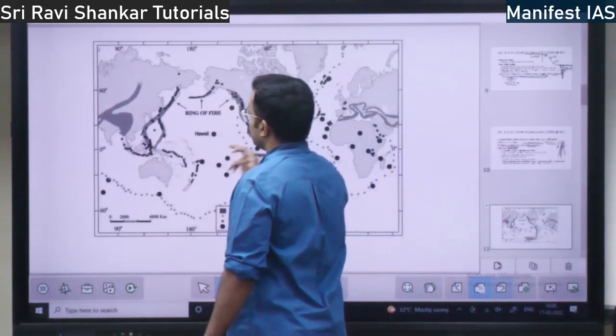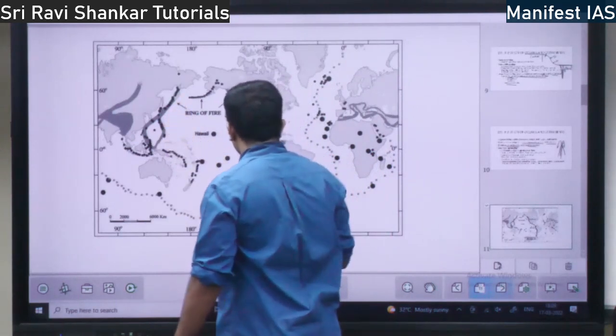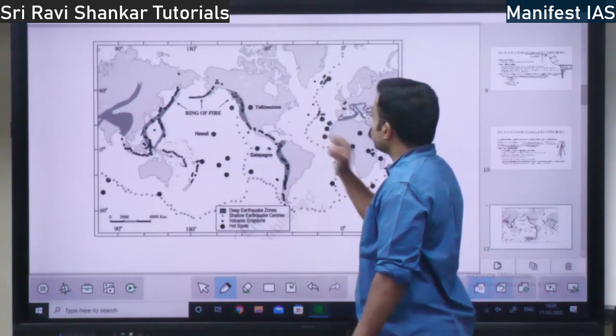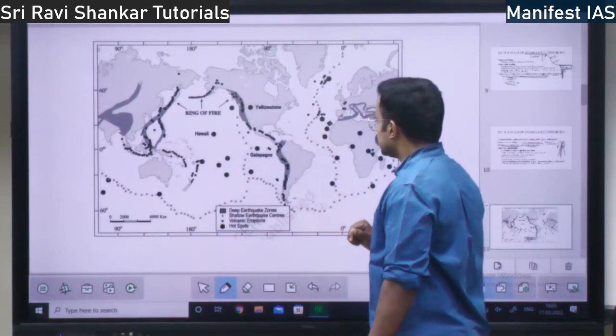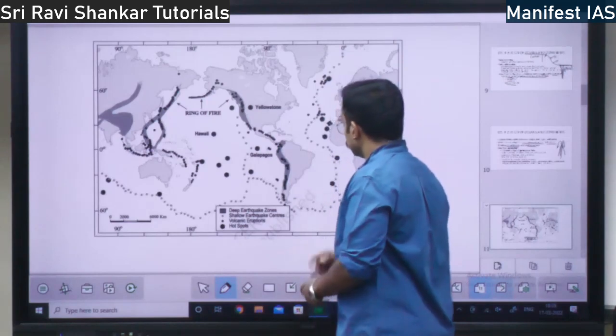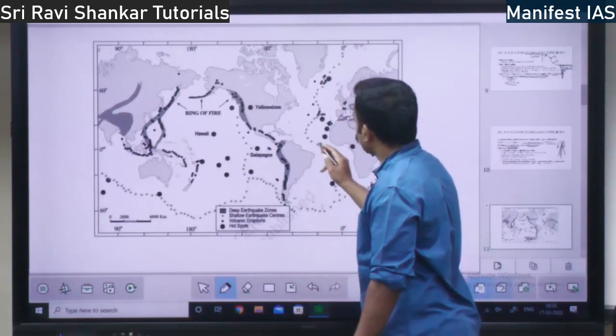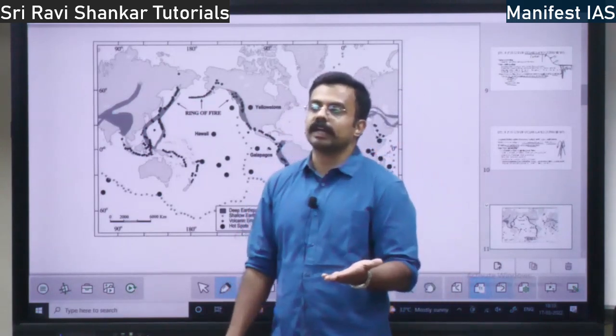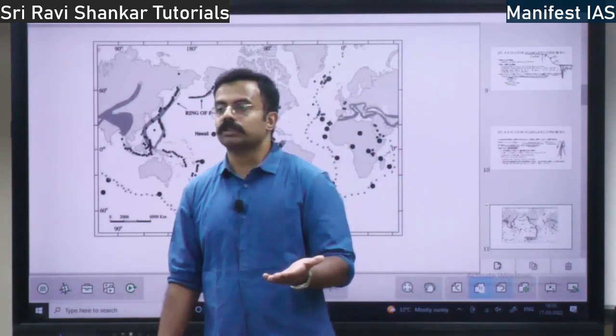This is the diagram, right? So whatever the black dots you are seeing, they are volcanic eruptions. You have light small dots, right? These are shallow earthquake centers. The light dots you are seeing, small, in the light color, they are shallow earthquakes. That is not deep earthquakes.